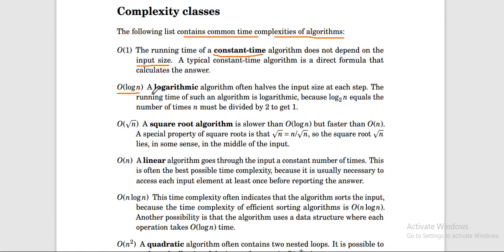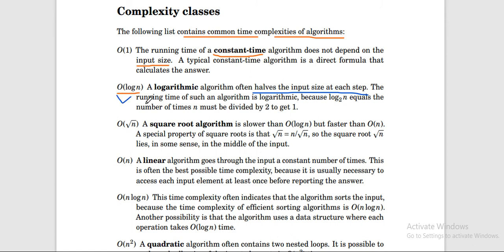So in a logarithmic algorithm, what happens is you write a loop in which you halve the input size, meaning you start from 10, and then in the second step that becomes 5, and then 2.5. You are iterating, but not through all of 10, 9, 8, you are halving the input size in each step, and that comes under log n.